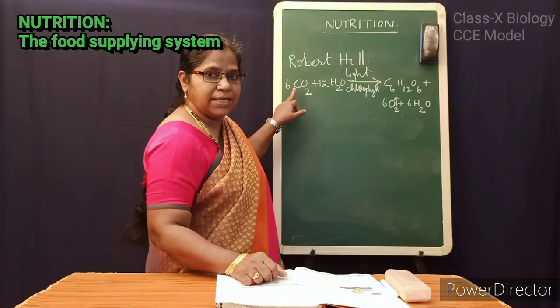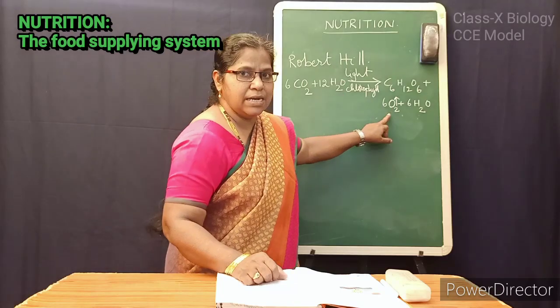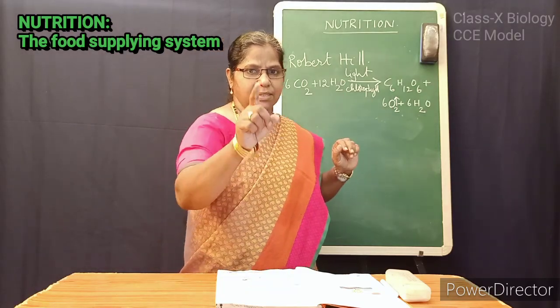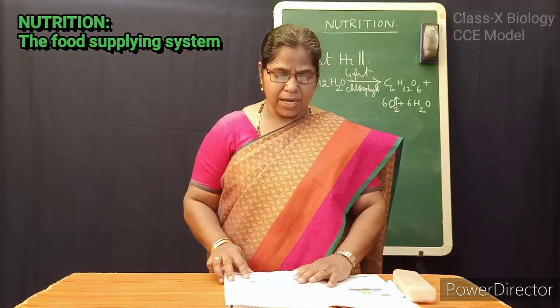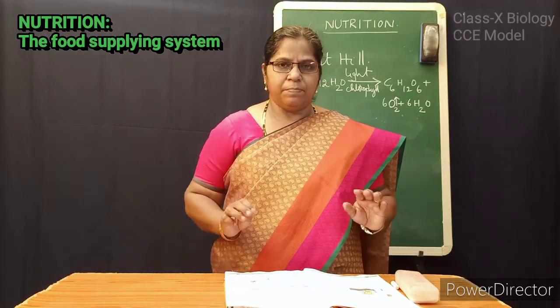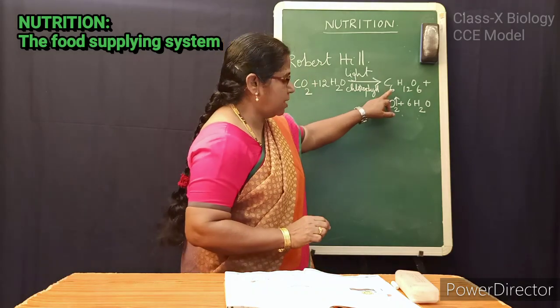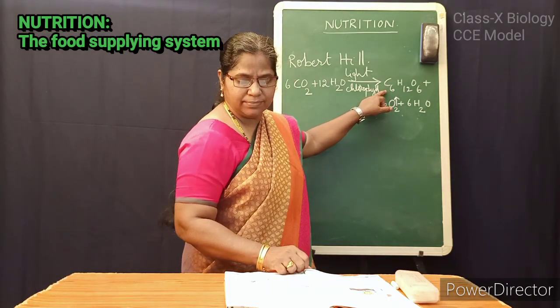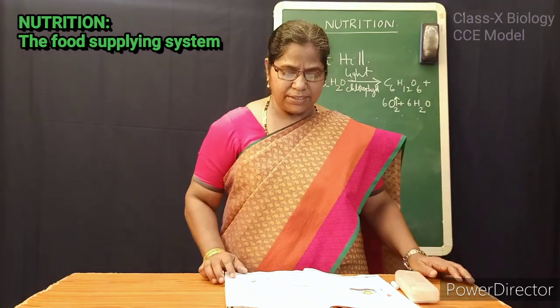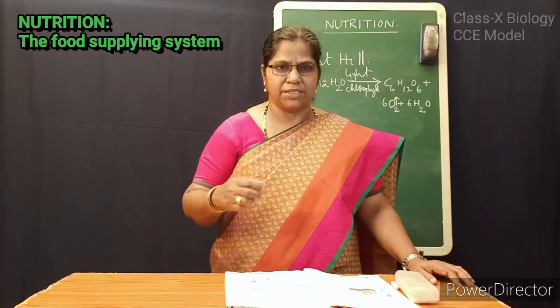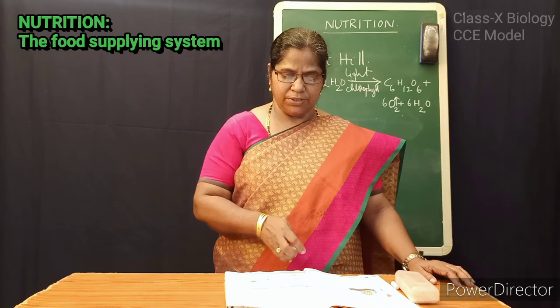Plants are utilizing carbon dioxide, releasing oxygen. That you have to keep in mind. Okay, so plants are preparing glucose. Not only glucose, proteins and lipids, that means fats, are also produced.